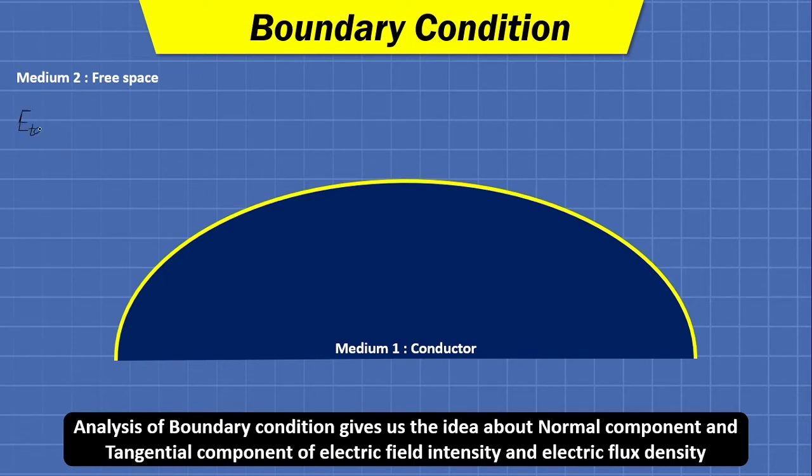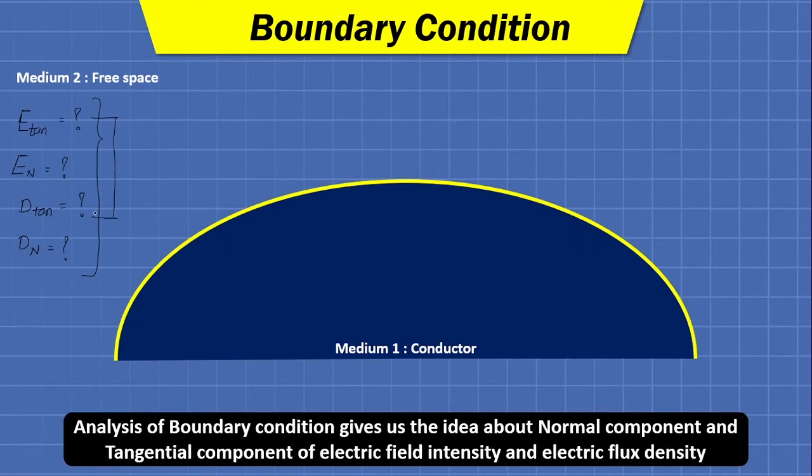So we can have the tangential component of field intensity and normal component of field intensity. Similarly, we can have the tangential component of flux density and normal component of flux density. So these four are the objectives to discuss the boundary condition.